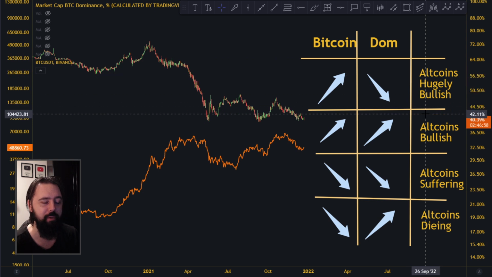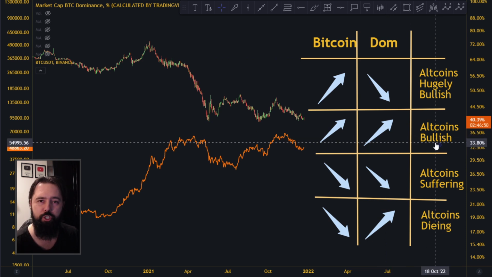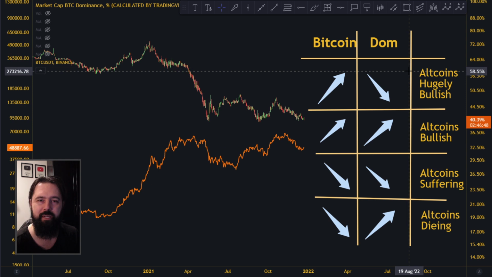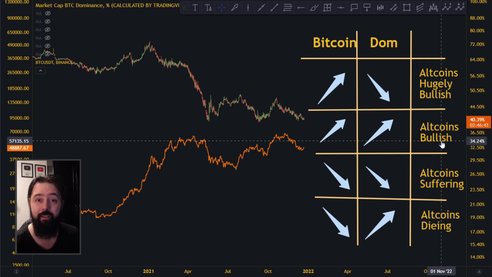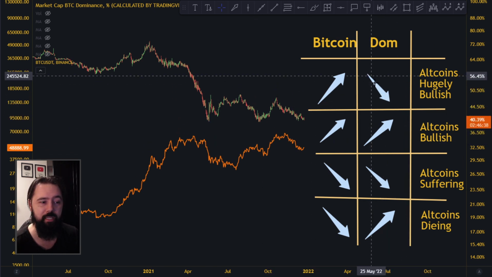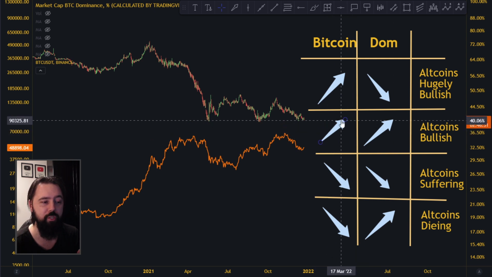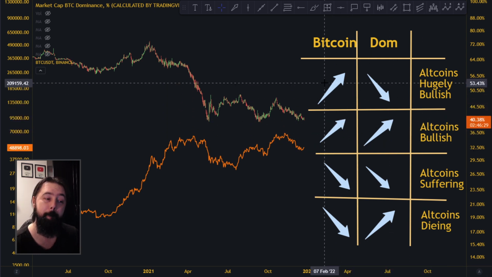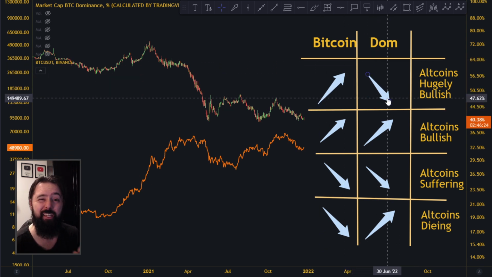The second best case scenario is when Bitcoin is going towards the upside, but the dominance is also going towards the upside. Altcoins are still bullish, but not as bullish as when dominance is going towards the downside. So there are two ways where altcoins can gain, with dominance going both upside and downside. But the trick is how much they are gaining. If Bitcoin and dominance both go up, they're not gaining that much. But if Bitcoin goes up and dominance goes down, they're gaining huge amounts.